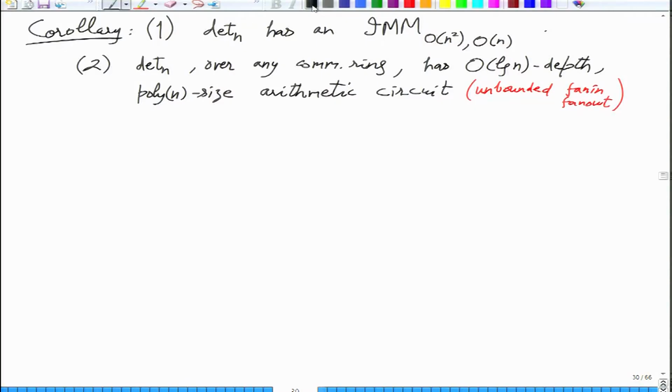So addition and multiplication gates are actually multiplying many things. Maybe for multiplication you can bound the fan in, but addition certainly is unbounded. You have to add many things. So yeah, we finished this.